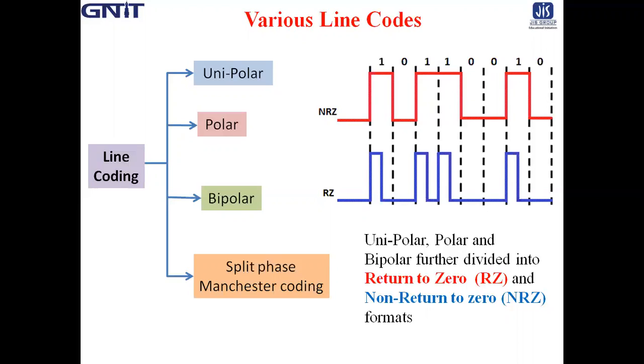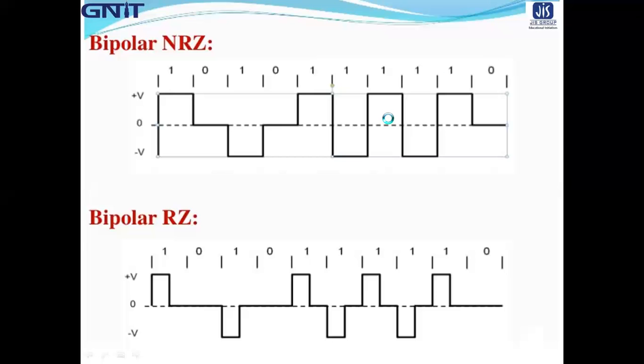Now, how can bipolar be achieved? How can a signal be represented in bipolar format? Any idea? Okay. In bipolar format, say the first one is the bipolar NRZ, non-return to 0.